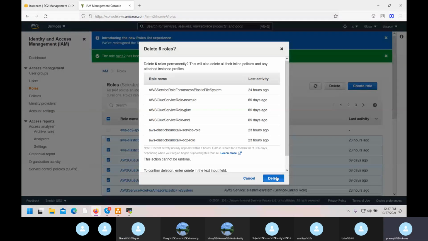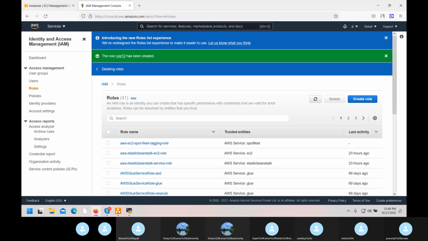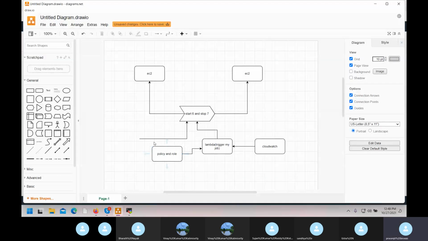I am deleting older things. So now, this part is also done, policies and roles. Now I will come to lambda.